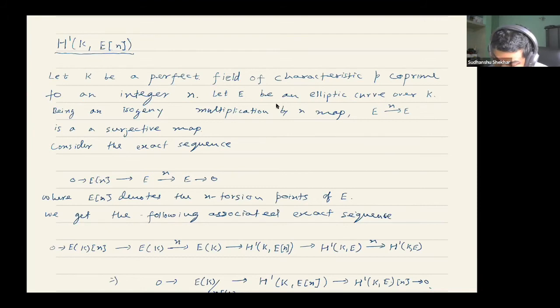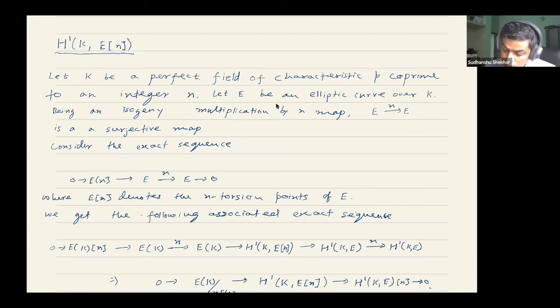So what is E[n]? This denotes the n-torsion points of E. When I say E, if you look at points, then basically they are over K bar. So these are the n-torsion points of E over K bar. You know that this is equal to Z/n Z times Z/n Z, the product of those two cyclic groups.